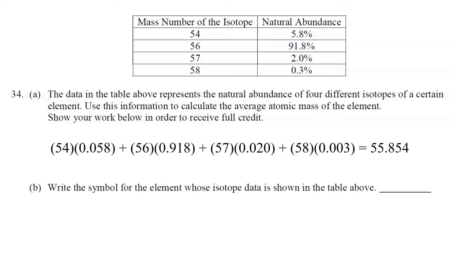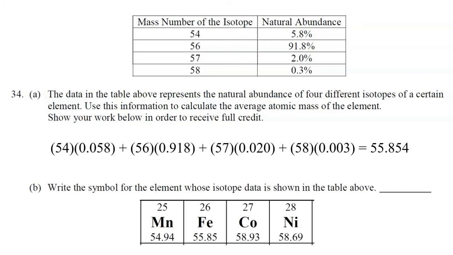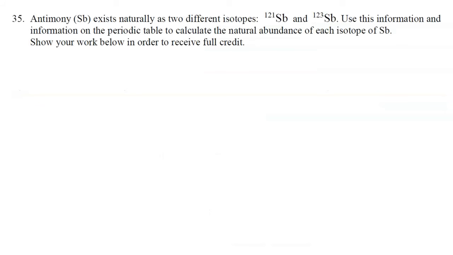When we look on the periodic table to see an element that has an average atomic mass that's pretty close to 55.85, the correct answer is going to be iron, which has the symbol Fe. So in question 34, we knew the natural abundance of each of these 4 isotopes of iron. In question 35, there are 2 isotopes of antimony, which has the elemental symbol Sb, but we do not know the natural abundance of each isotope.